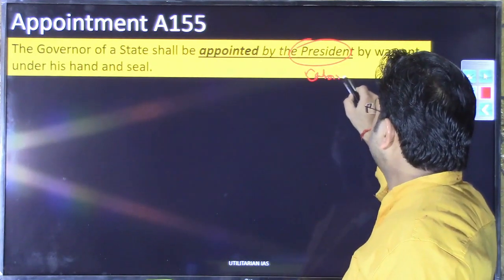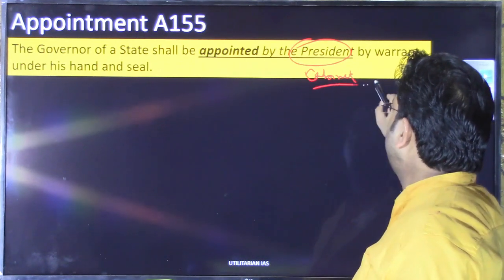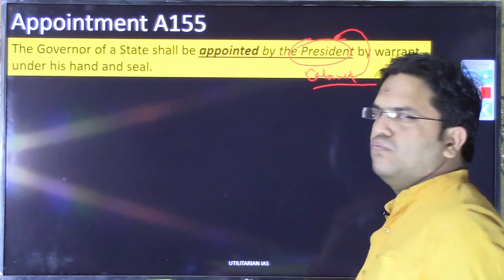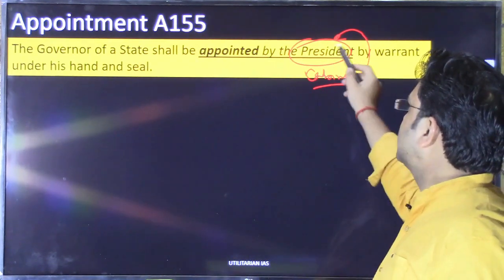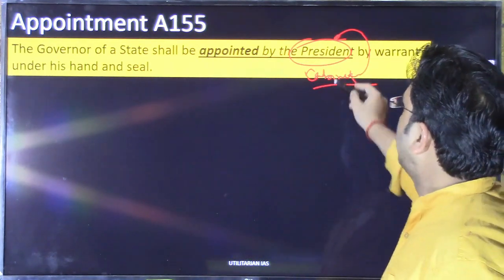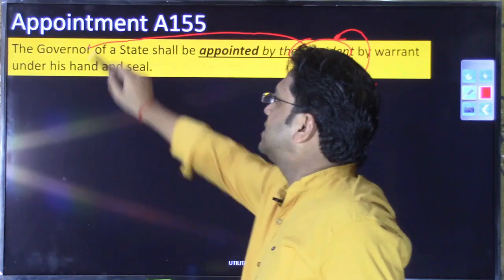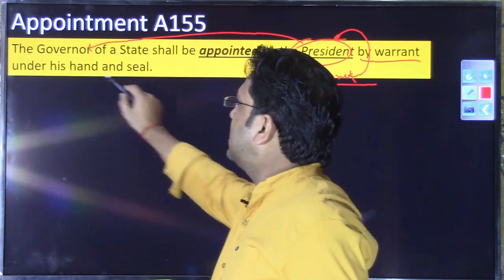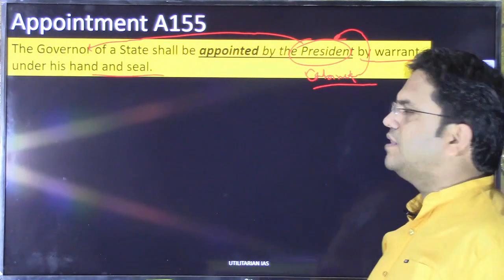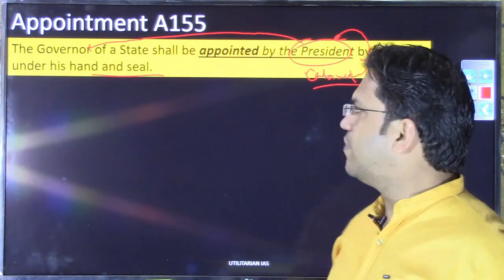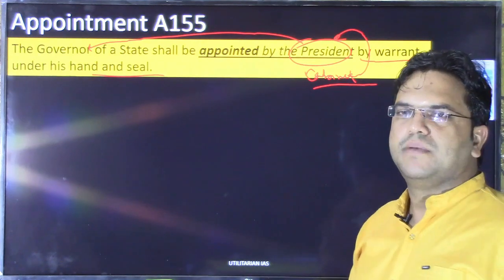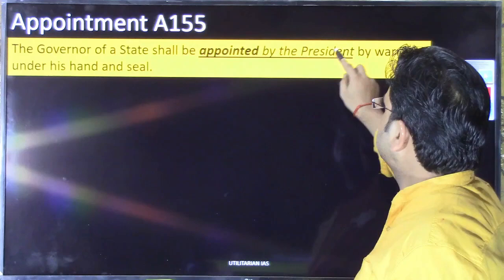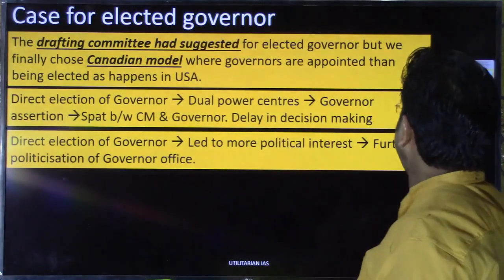Because the president does not do anything on his own, right? So it is the central cabinet which will recommend which person should be appointed as governor of a state, right? And then the president will appoint this governor by warrant under his hand and seal. I am not going to explain the meaning of "by warrant under his hand and seal", because we already have explained it umpteen number of times when we were discussing the president and the president's power,